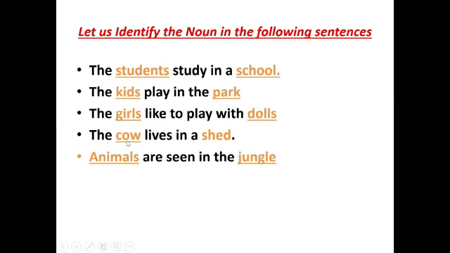The fourth one, the cow lives in a shed. So, which is the noun here? Cow and shed. Cow is an animal name and shed is the place where cow lives. Now, the last one, animals are seen in the jungle. I'll repeat. Animals are seen in the jungle. Yes, it is very dangerous place, no? So, what is the nouns here? Can you identify? Yes, it is animals and jungle is a place.